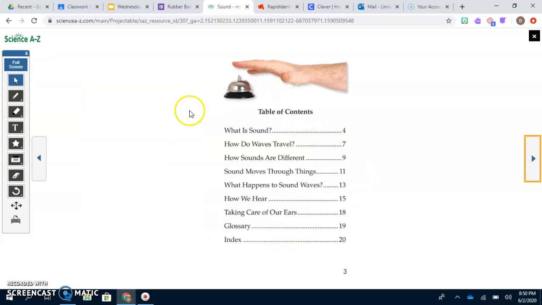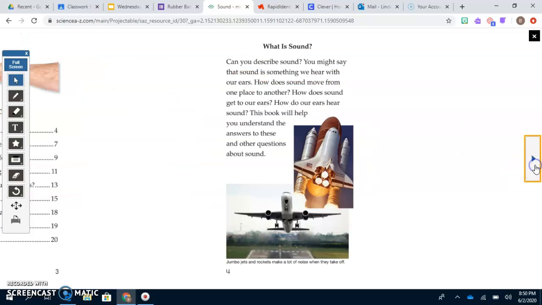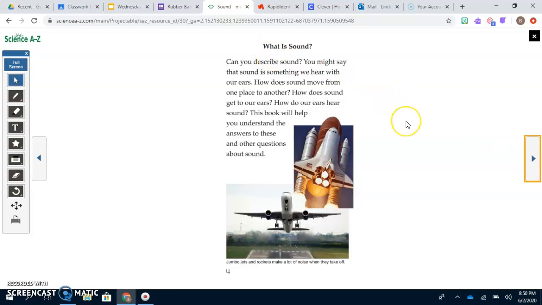Here's a table of contents. So what is sound? Can you describe sound? You might say that sound is something we hear with our ears. How does sound move from one place to another? How does sound get to our ears? How do our ears hear sound? This book will help you understand the answers to these and other questions about sound.